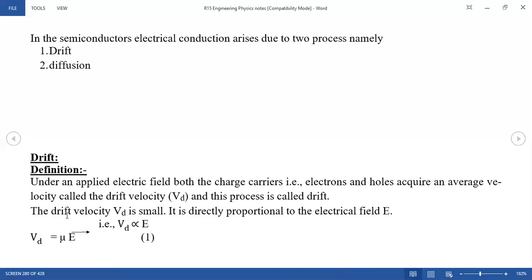And the holes move in the same direction as the current, opposite to the electron motion. So this is the equation.